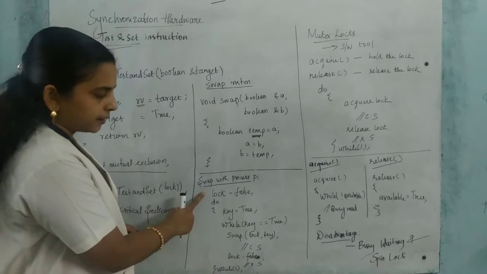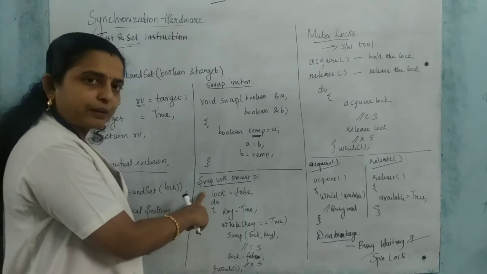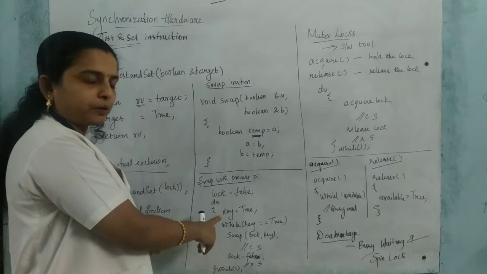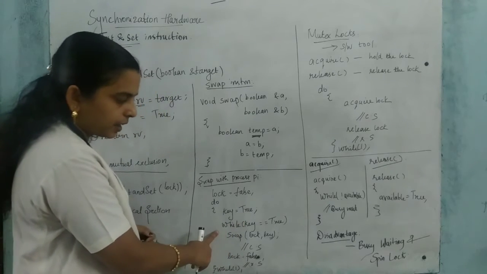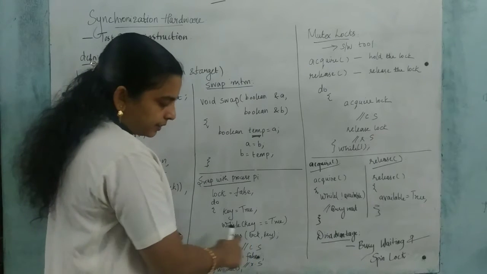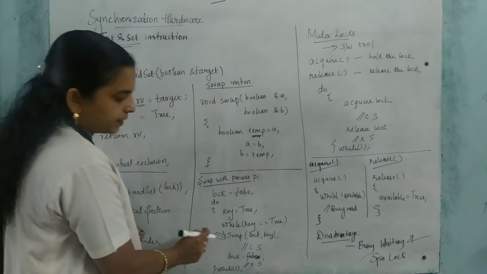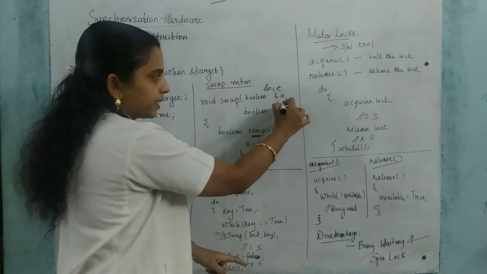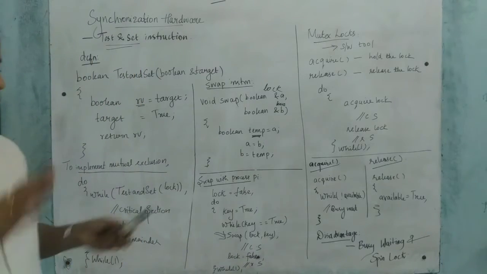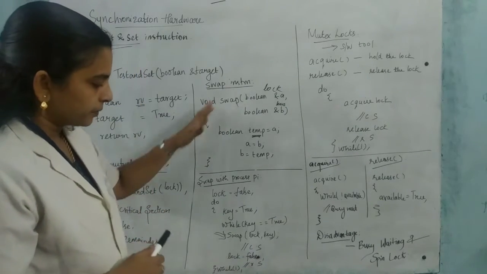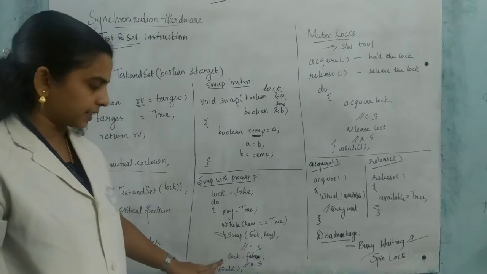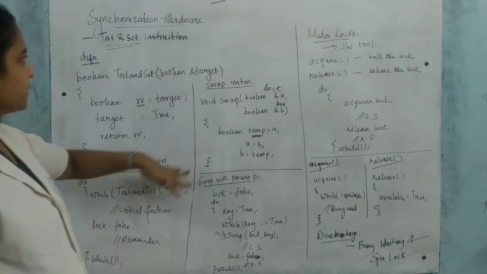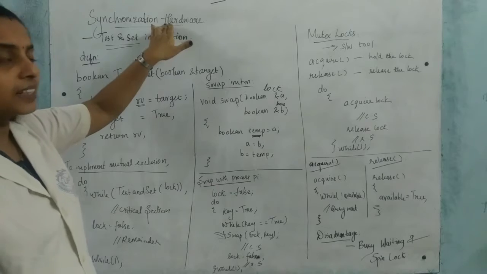Okay, and see here, the Boolean variable is lock. It is false, and key is another Boolean variable, and if it is true, it comes here. It is entering into the lock and key swap section. So we need to call it here; it comes here, and the values of lock and key are passed, A becomes lock and B becomes key, and swapping happens here, and if it becomes true, it enters inside the critical section, otherwise it goes to the remainder section. Okay, understand? So these are about the test and set instruction in the synchronization hardware.